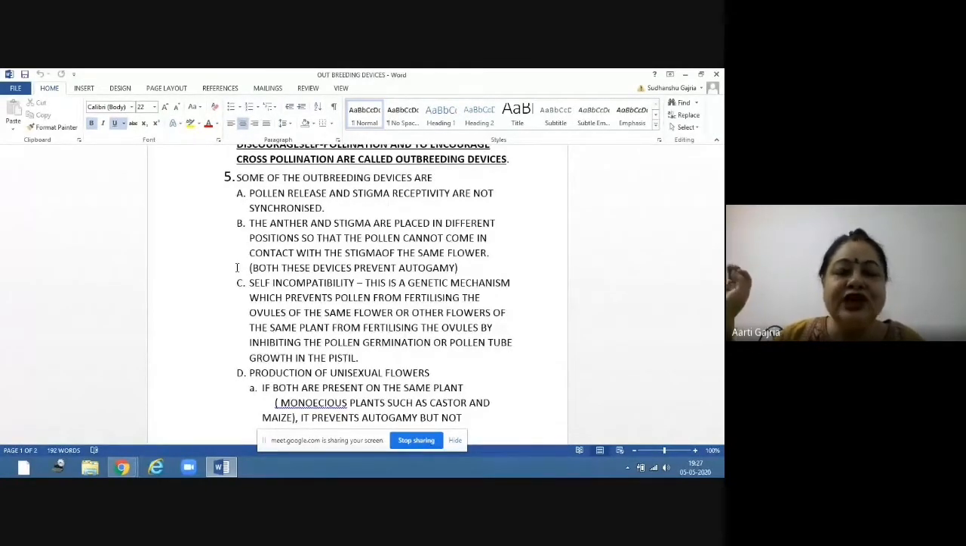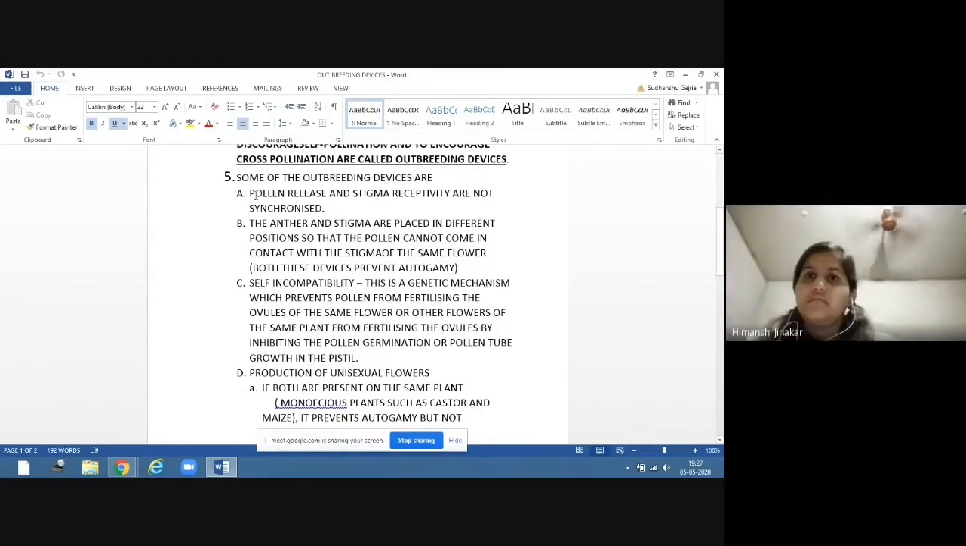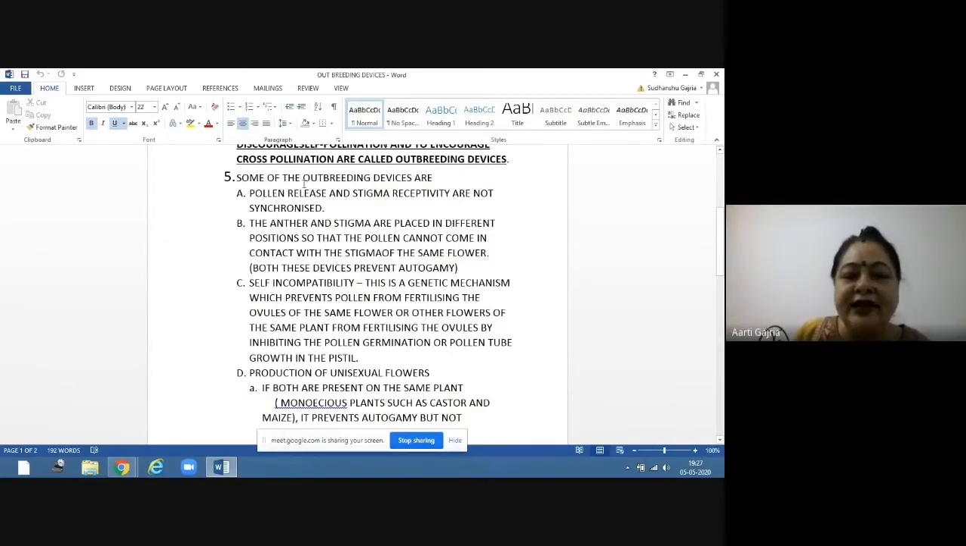So these devices prevent autogamy. The pollen of the same flower cannot fall on the stigma of the same flower. And when the pollination occurs in the same flower, it is called autogamy. So this A and B, both are preventing autogamy. A as well as B.